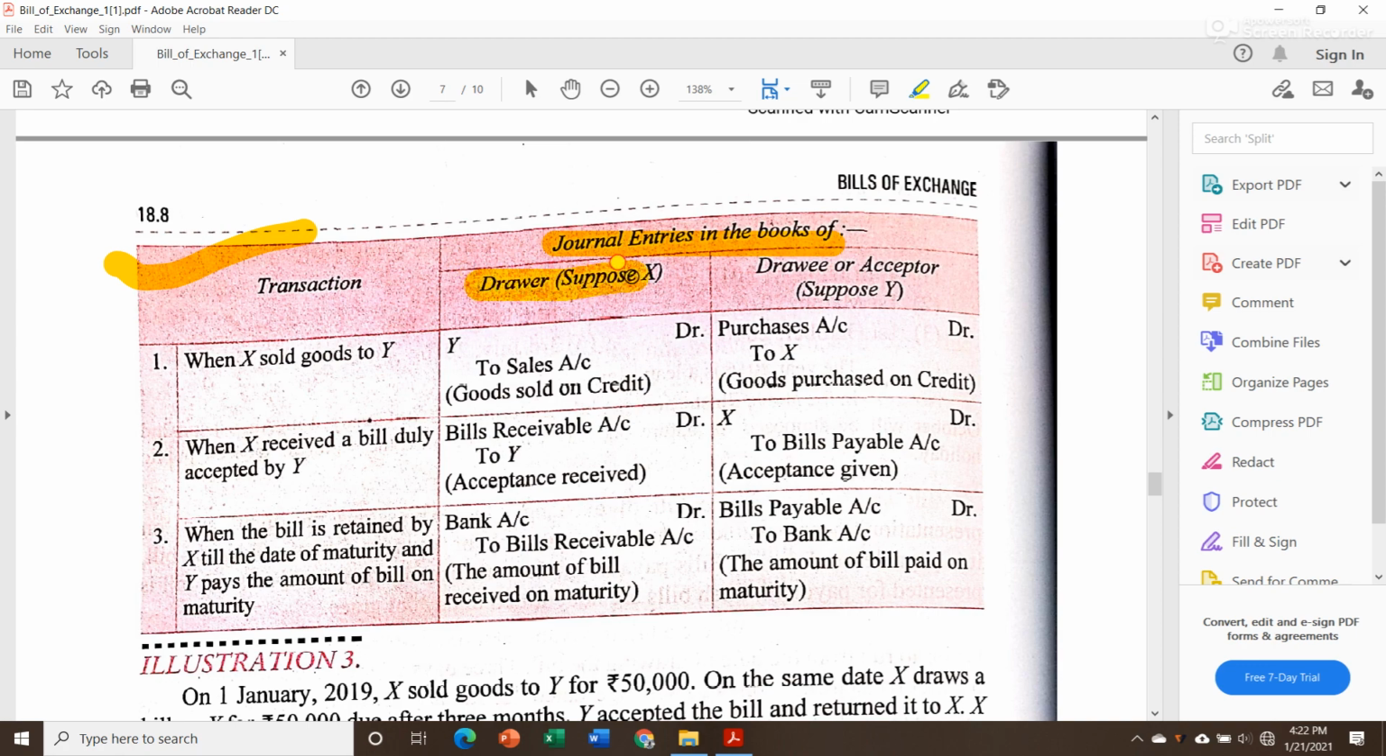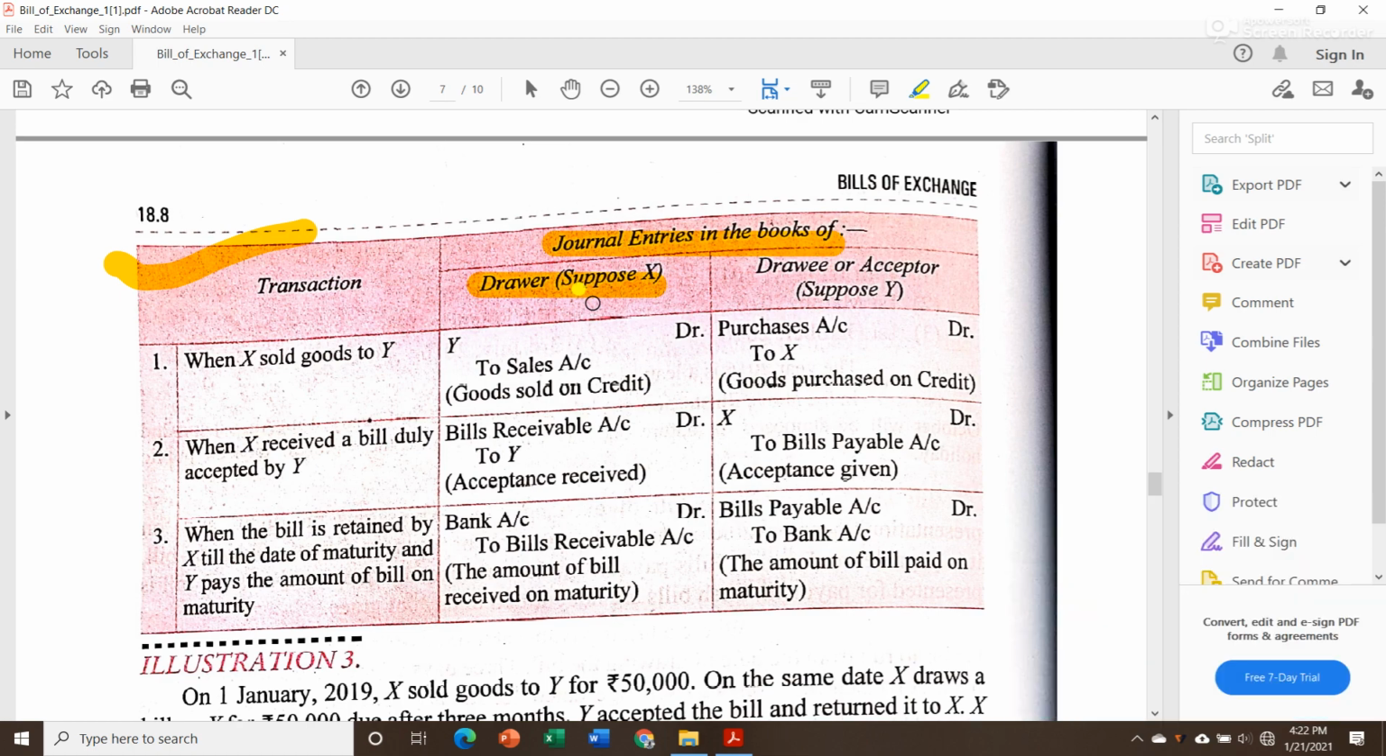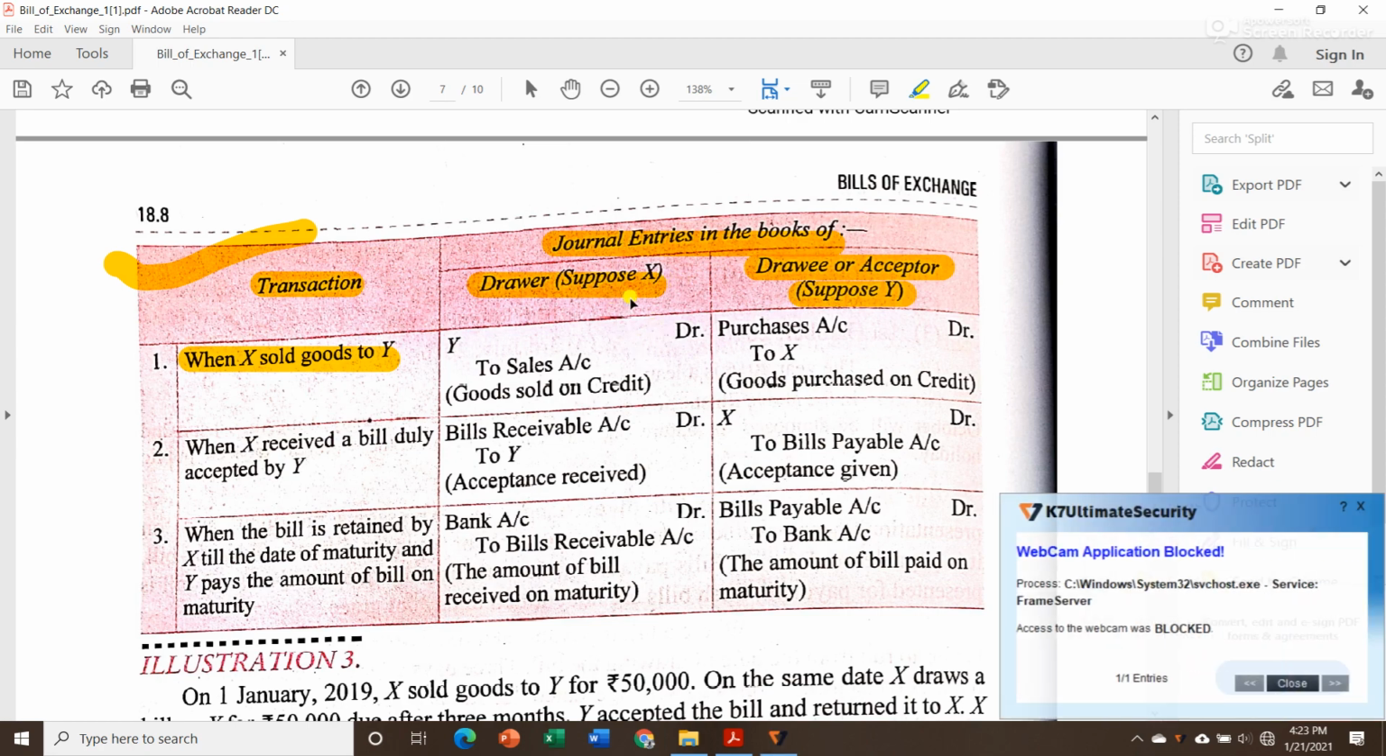First party is the drawer, that is me. Here they have written, suppose, X. Let's take the example of me, or you can take the example of yourself. And the other is the drawee or acceptor of the bill. Let's take the example of Mr. Y. Now let us see the transactions that took place between Mr. X and Mr. Y. First, Mr. X sold goods to Y. So let's think from X's point of view.